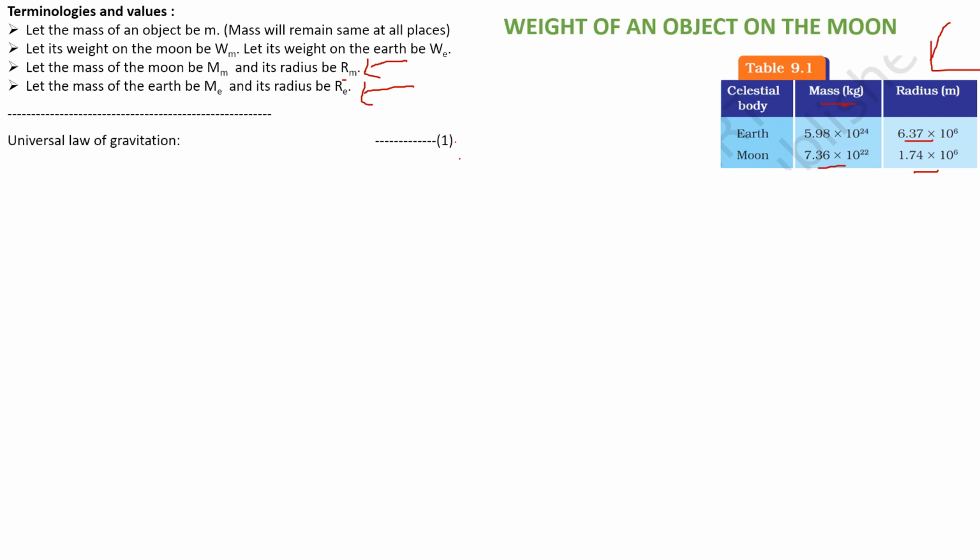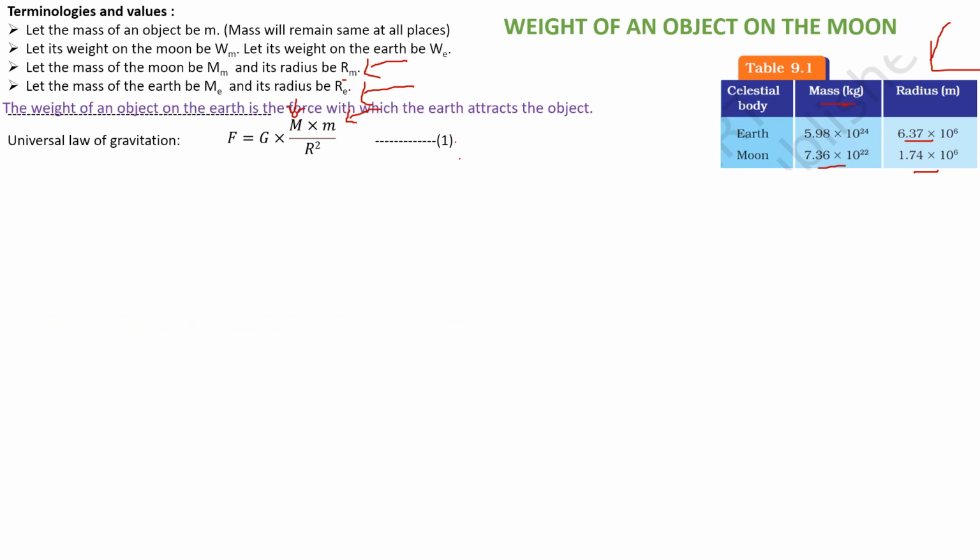Now we know the universal law of gravitation given by Newton. What is the universal law of gravitation? F is equal to G into M by R square, where G is the universal gravitational constant. R is the radius of the attracting body, like the Moon or Earth. M here is the mass of the attracting body, either the Moon or Earth, depending on the case. And the mass of the object which is getting attracted is m.